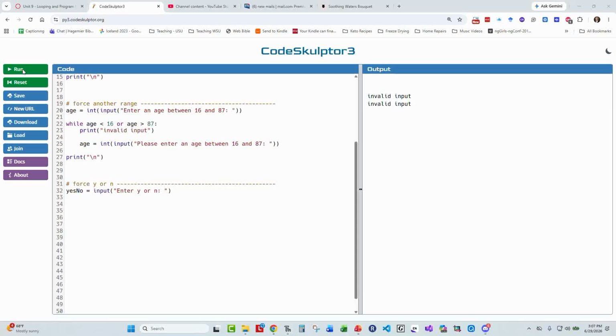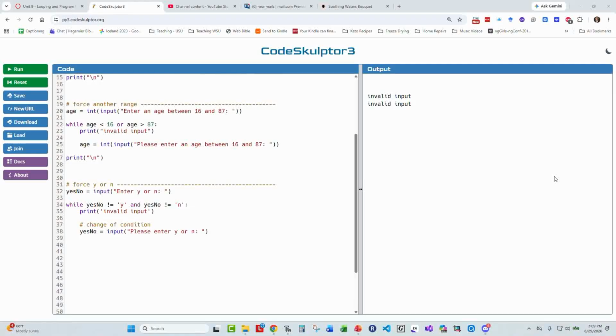Okay, I know that in an earlier video we were asking them, do you want to do this? Yes or no. And if they said yes, it would ask the question again or get another book to read or another distance to walk. But is there a way that I could force them to give me a lowercase y or a lowercase n? So I'm going to ask them the question, enter y or n. And then I'm going to create a while loop that says while that variable is not equal to a lowercase y and that variable is not equal to a lowercase n, I'm going to tell them that they got it wrong, and I'm going to prompt them again.